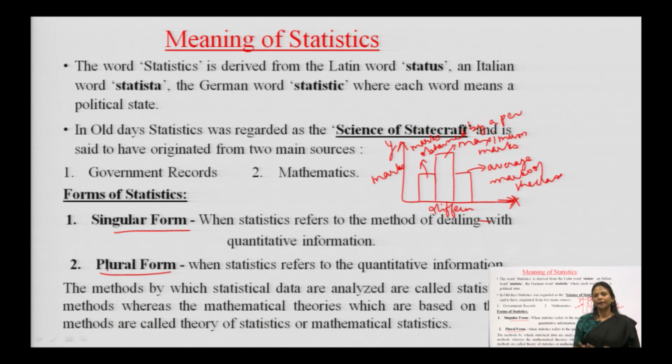So, at the same time we can use data in singular form also and plural form also. When we collect our data from a single person, then it is called singular data, but when we have data for masses, it is a plural form of data. But in order to find out how that plural data can give me one information, one number, for example, here I have got the average marks of the whole class, by the help of histograms I am showing. So, it is called a singular form of quantitative data, where I am showing marks obtained by a student as compared to the marks obtained by the whole class.